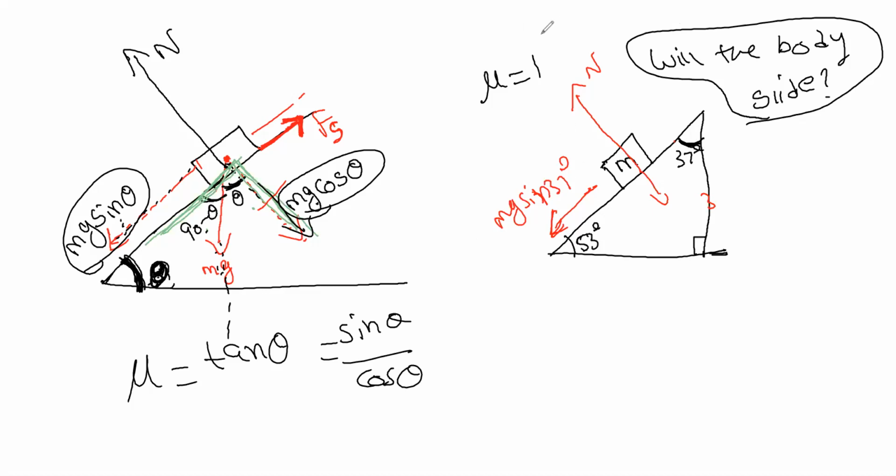Now you know the angle 53. No use of this 37. Now you can directly write this as mg sine 53, not sine 37. This is mg cos 53. That's what I'm telling. You have to take only the angle of inclination. That is, angle of inclination is always measured from the bottom itself. It is not measured from the top. Always you have to take the angle over here. Then it comes as mg sine 53, mg cos 53, and normal force and frictional force.